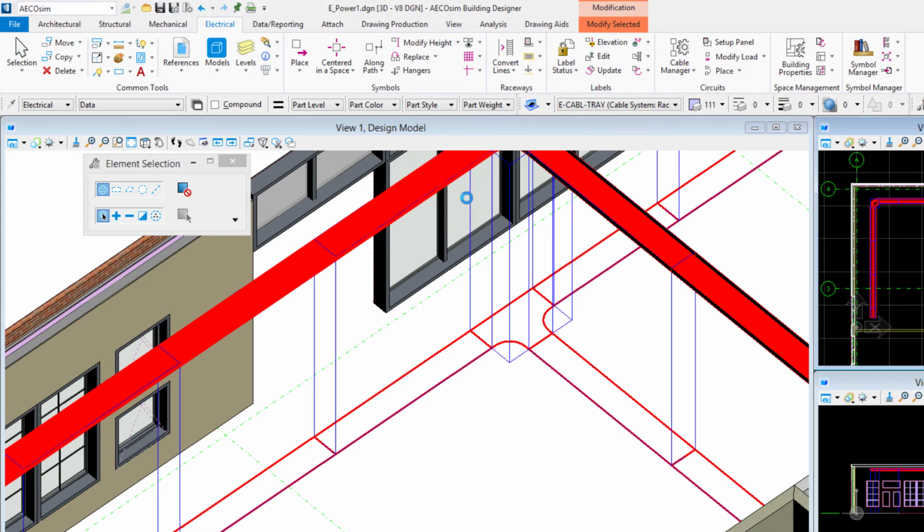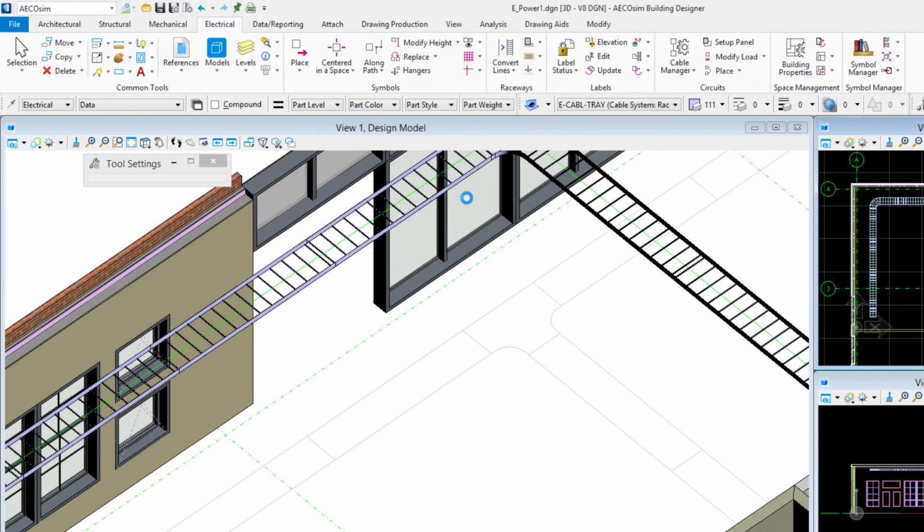The application will do some processing, and then I'll see that I have adjusted the properties. Now I have that cable ladder instead of the cable tray with the solid bottom. So that's modifying the height and modifying the properties of existing raceways in the model.